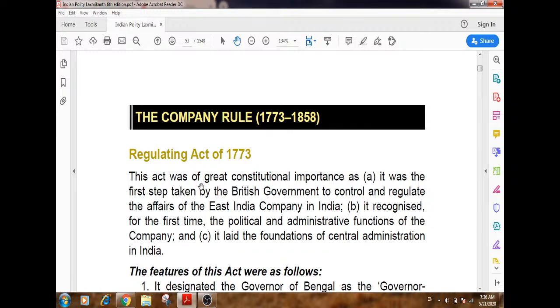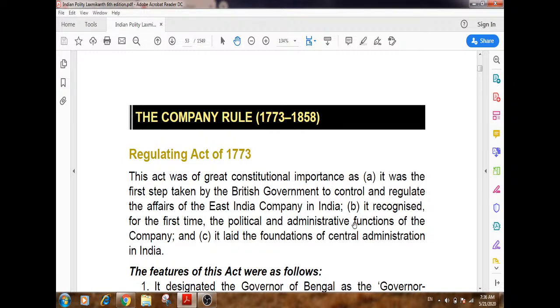Regulating means what? This act was made only for the company, to regulate the activities of the company. That's why it is called the Regulating Act of 1773. This act was of great constitutional importance as it was the first step taken by the British government to control and regulate the affairs of the East India Company.